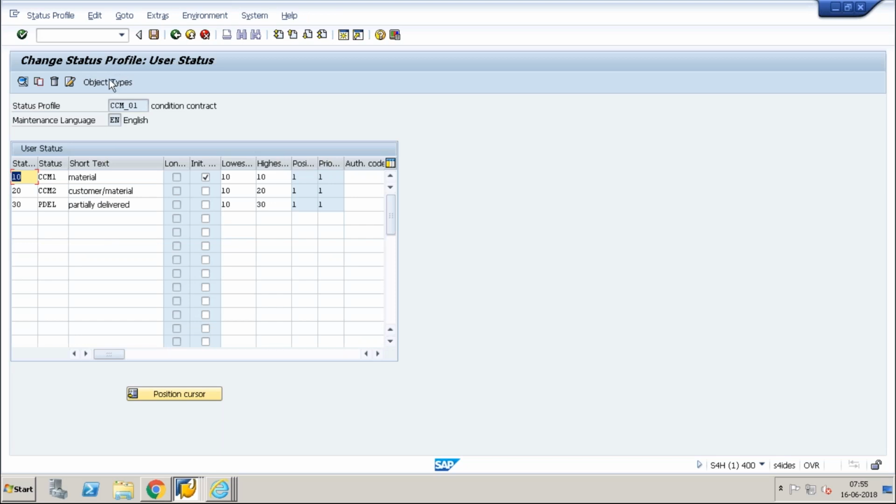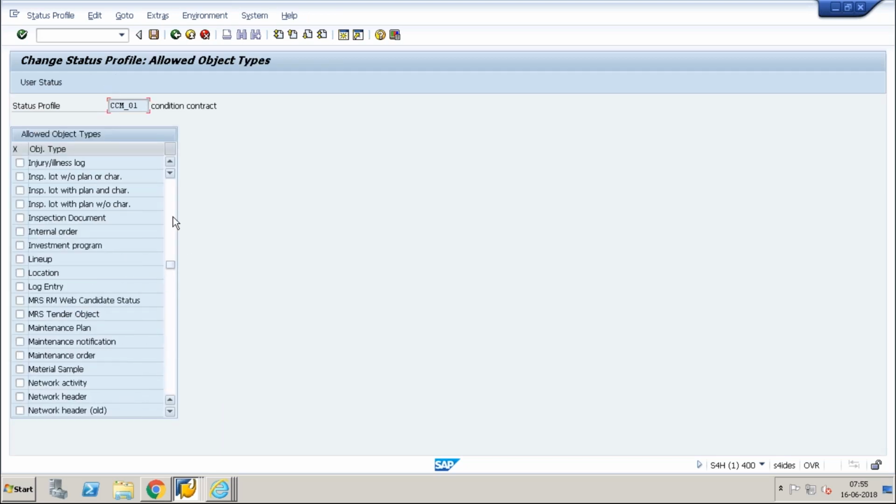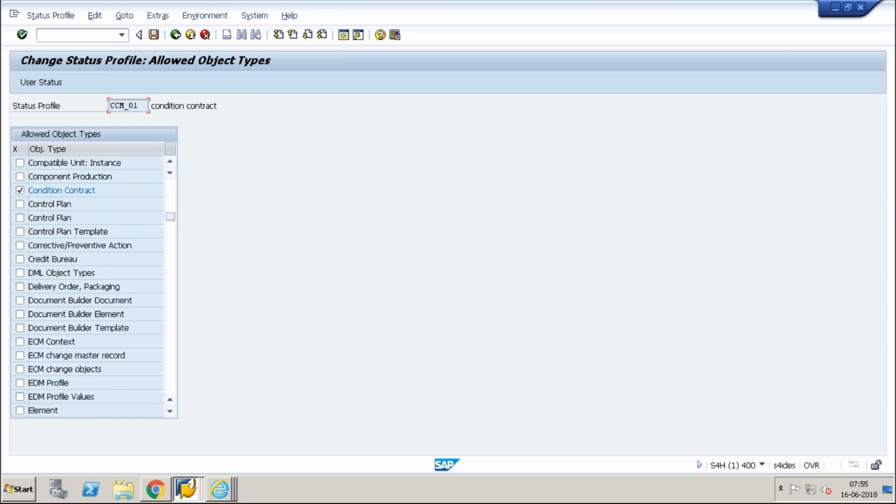Condition contract: if this is not active, it will not be shown. Let's say, for example, I change this.